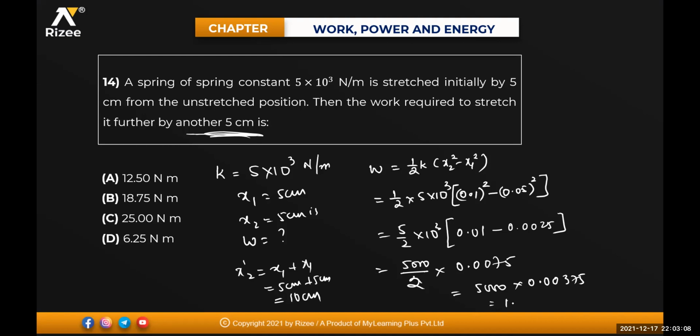So this is coming out for me 18.75 Newton meter. That means the second option will be the answer.